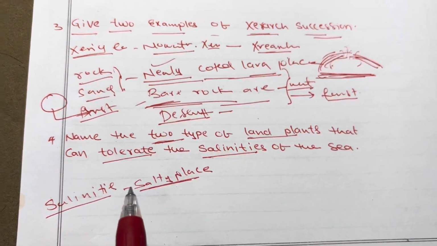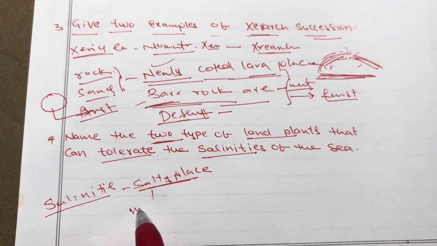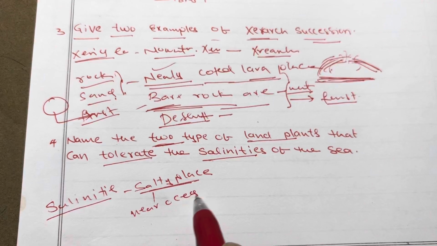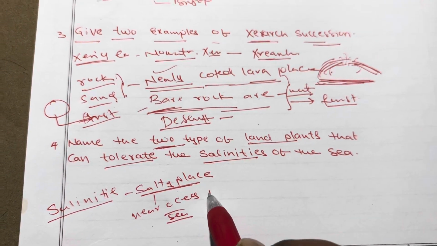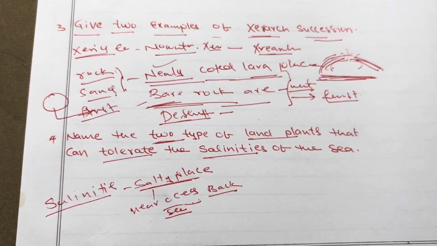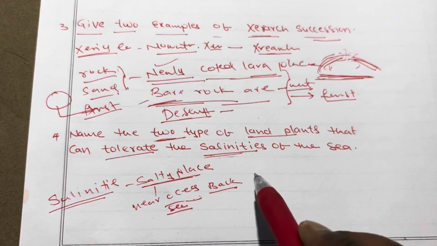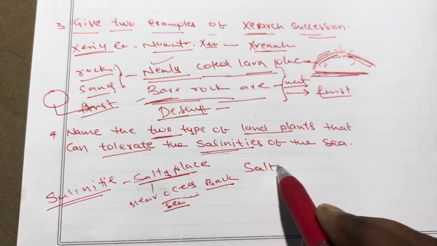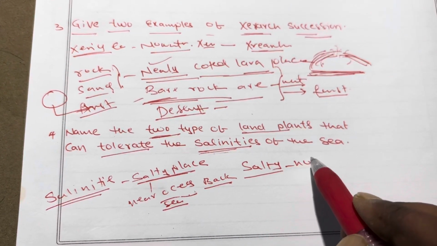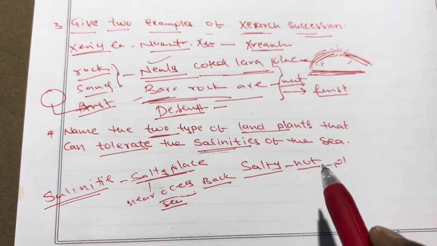A salty place is generally present near the ocean or sea, in the backwaters of the ocean. Normally a salty area is not suitable for growing plants, but